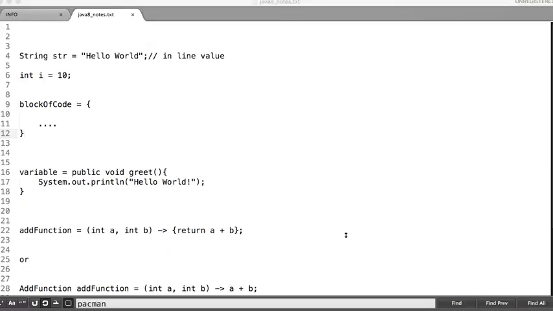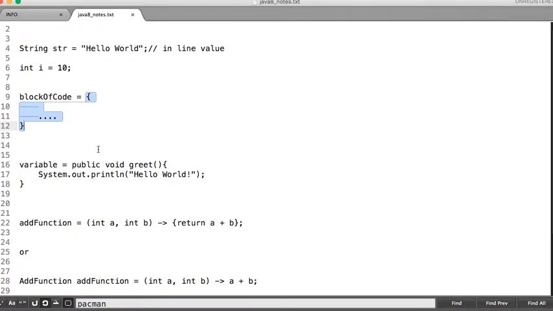So let us see how to write a lambda expression. Before that, we'll look at this sample example. Here I'm assigning this hello world string to a variable. This is called an inline value. How about if I want to assign a block of code to a variable? This is not possible using an object oriented programming language. Usually, in our regular day-to-day coding, we write our methods like this.